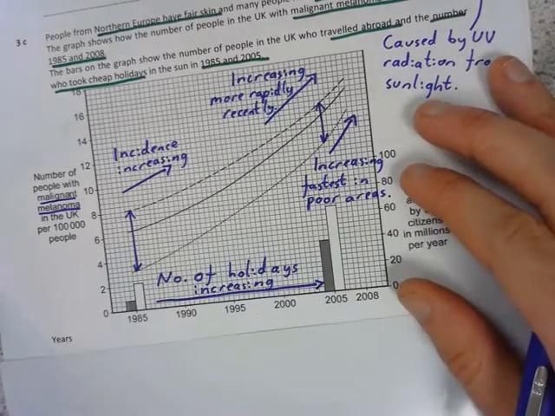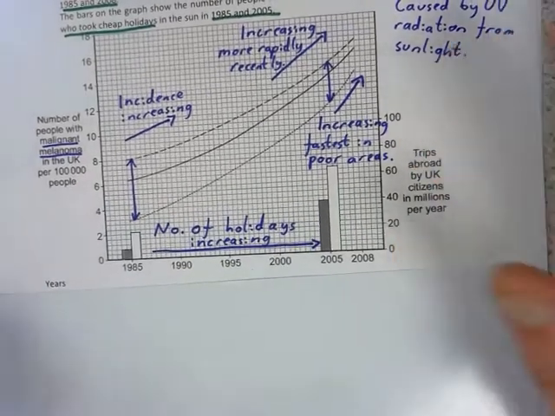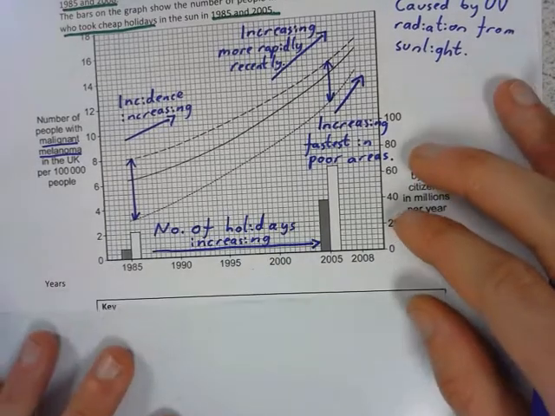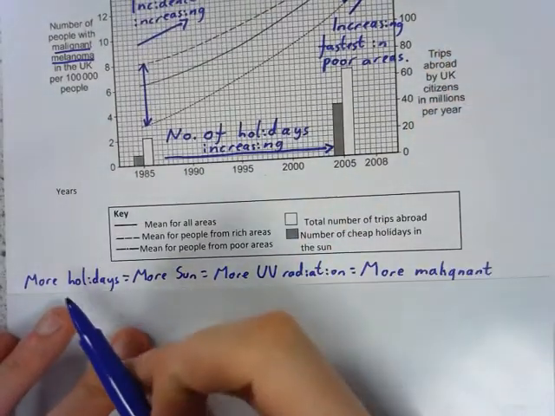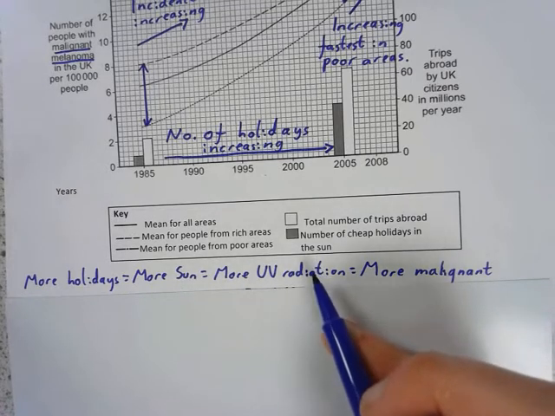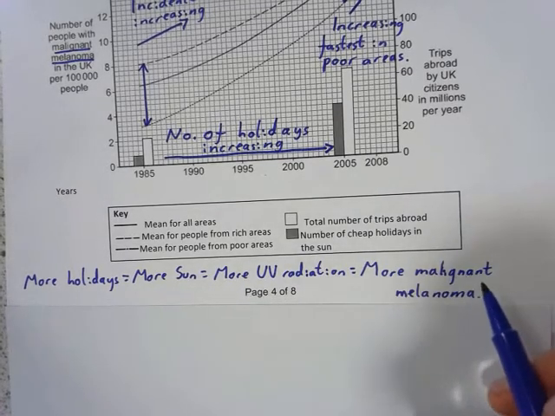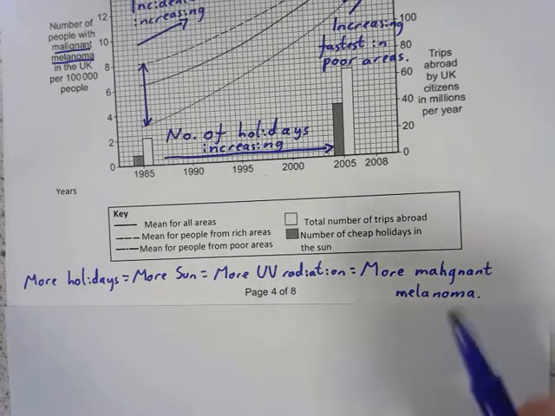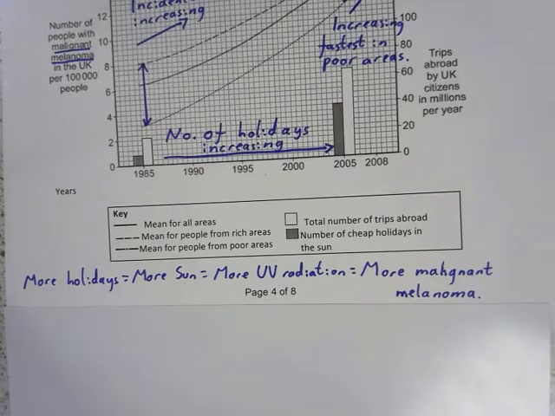Now the overall trend, if we just have a look at this graph, what it's telling us is this. People are going on more holidays. That means they're going to be exposed to more sun, therefore more UV radiation, and therefore we're seeing more cases of malignant melanoma. That's the general trend of what's going on, but obviously there's lots of details in there that we've annotated also. Let's have a look at the question now.